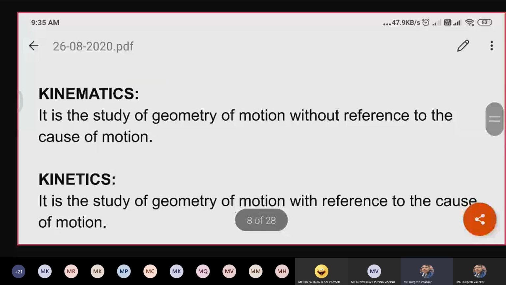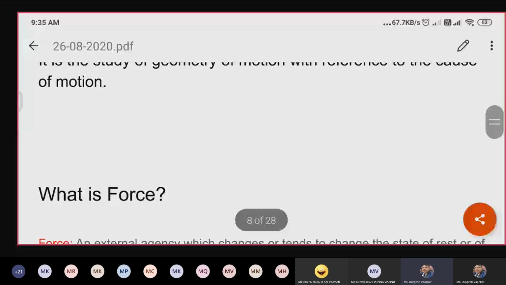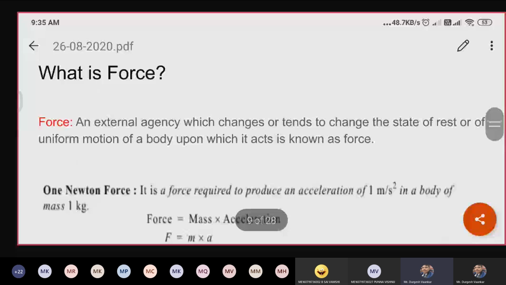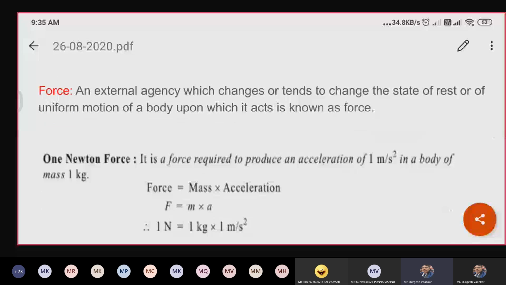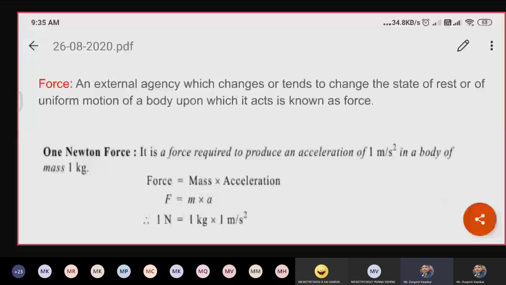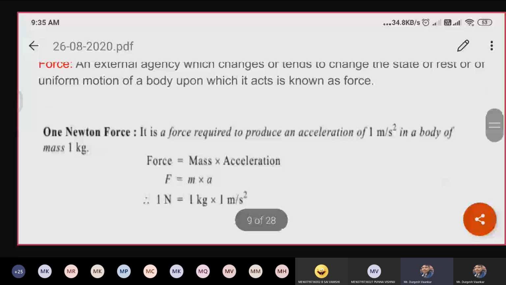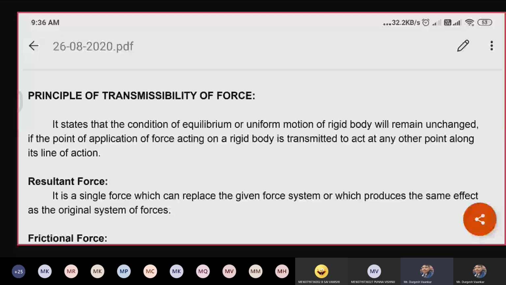Next, we have discussed what is the meaning of force. Next, we have discussed the force unit. Already in the second section on that day, Madhu sir has given a good example of what is the meaning of force. Next, we have discussed the principle of transmissibility of force. In that, I have explained it three times. If you still have any doubt, you can ask me, no problem for me. Next, characteristics of force. There are three characteristics of force: magnitude, direction, and point of application. We have discussed this on that day in a clear manner.